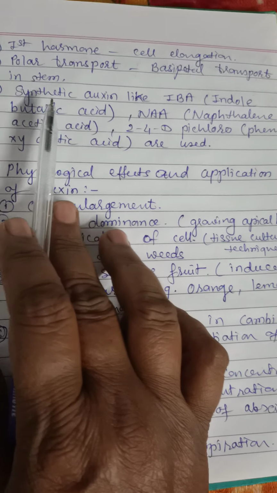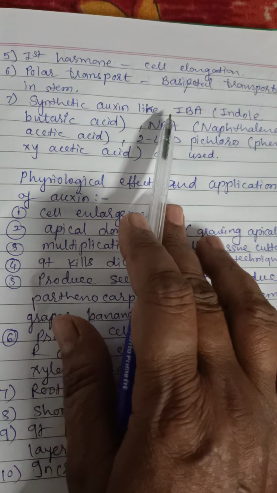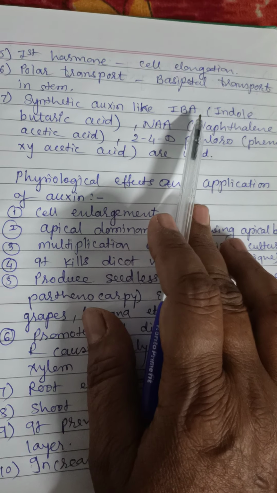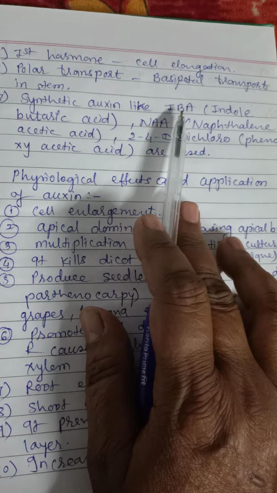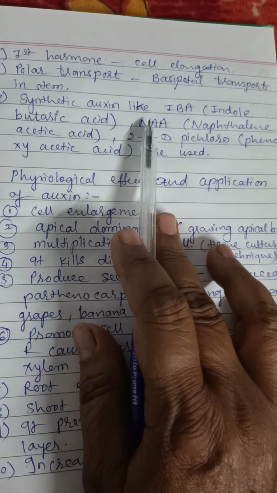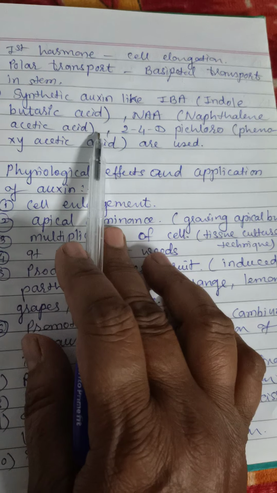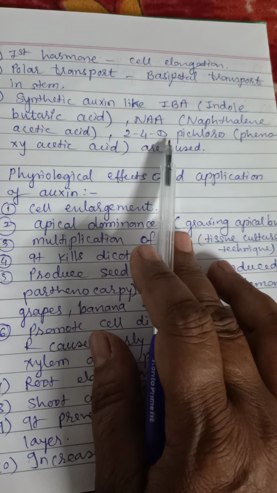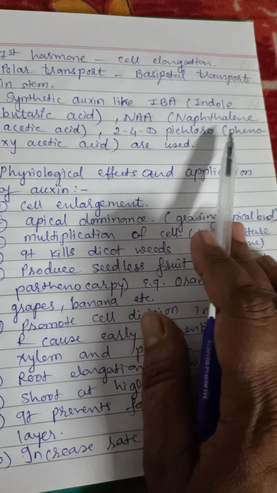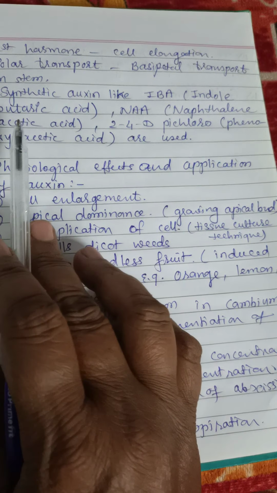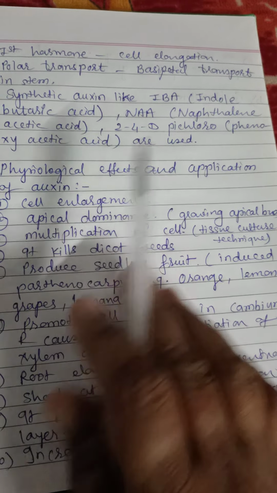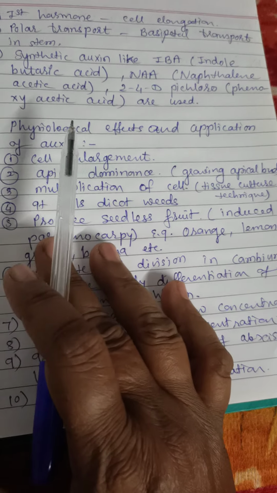Now, synthetic auxins like indole butyric acid, that is IBA, NAA, that is naphthalene acetic acid, and 2,4-D, dichlorophenoxyacetic acid, are used. All of these are synthetic auxins.